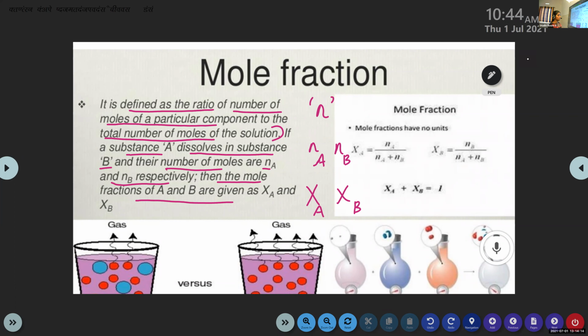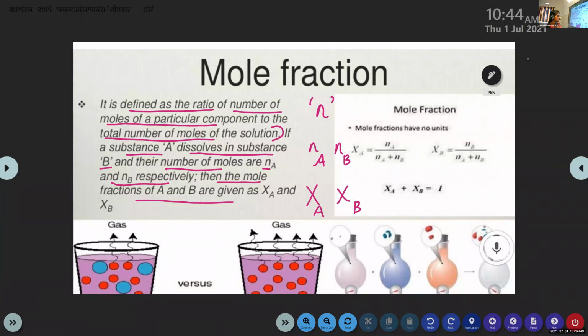Navneet, can you please read this definition of mole fraction? It is defined as the ratio of number of moles of a particular component to the total number of moles of the solution. Okay. Faiz, can you please read the continuation of this definition?